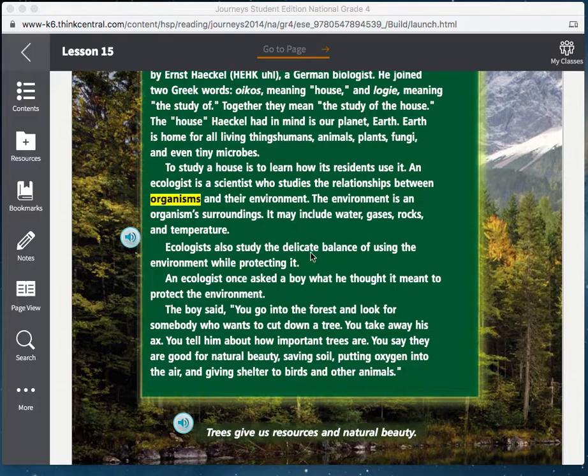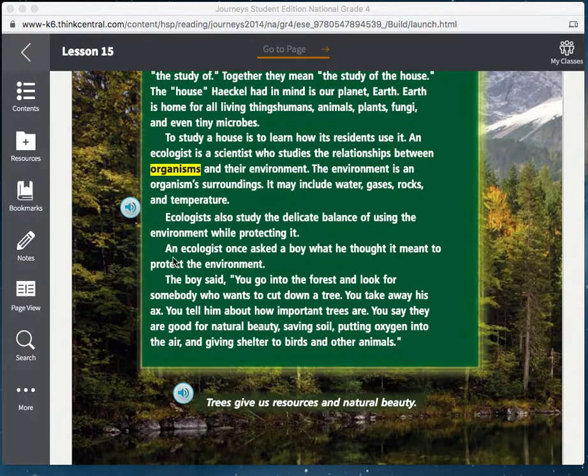Ecologists also study the delicate balance of using the environment while protecting it. An ecologist once asked a boy what he thought it meant to protect the environment. The boy said, you go into the forest and look for somebody who wants to cut down a tree. You take away his axe. You tell him about how important trees are. You say they are good for natural beauty, saving soil, putting oxygen into the air, and giving shelter to birds and other animals.